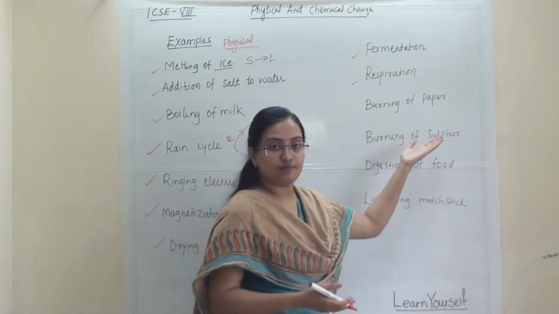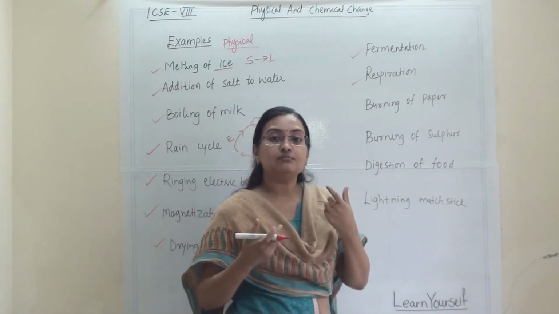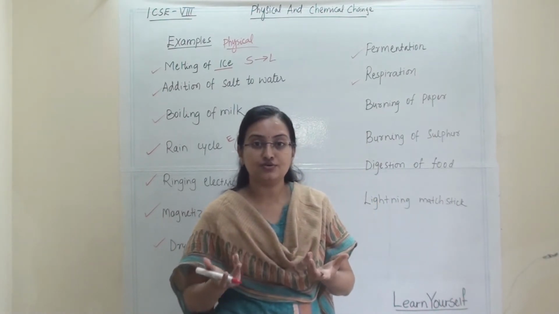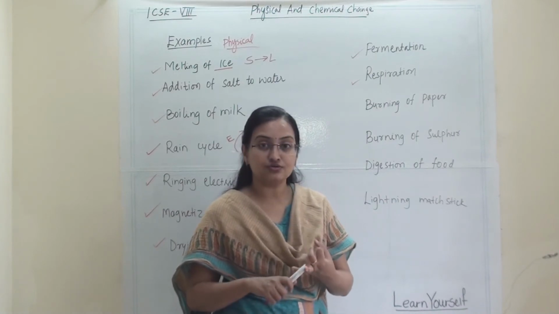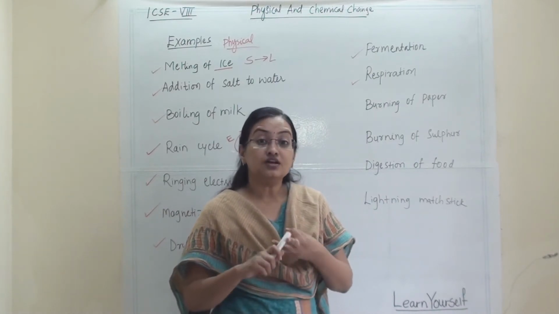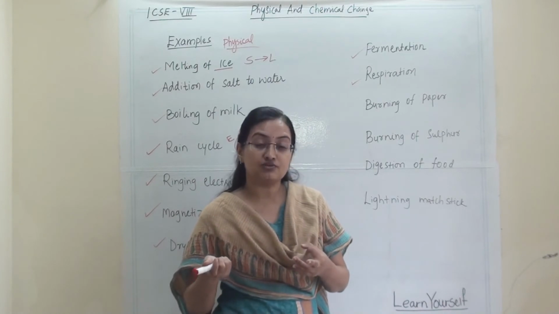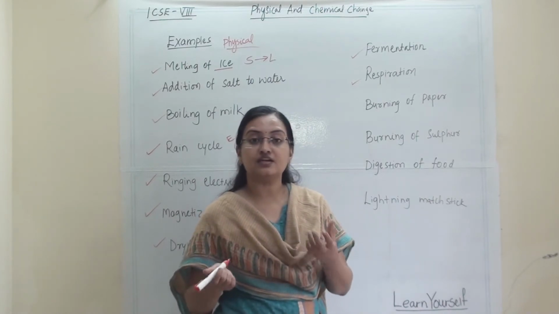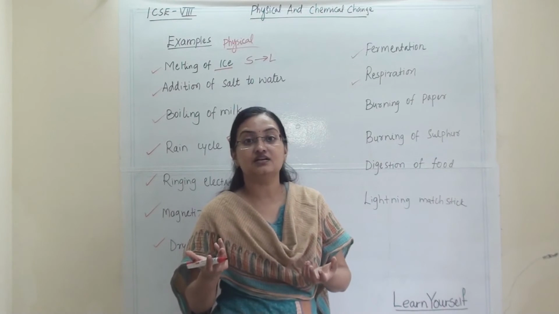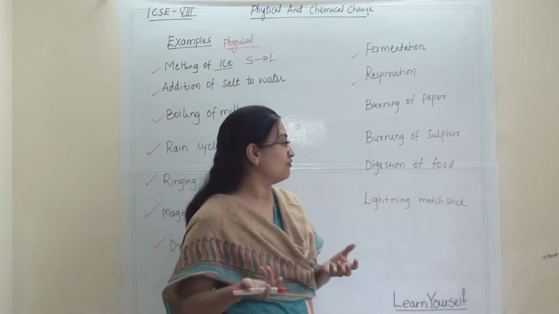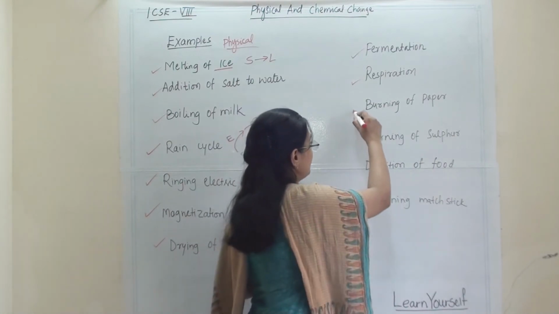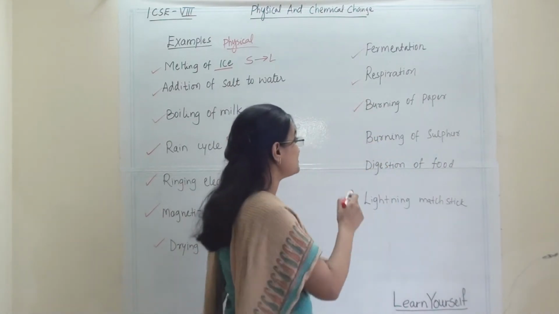Then burning of paper. When paper burns, it becomes ash. You cannot reverse it. The net energy change is not zero, and a completely new substance forms out of the paper. Earlier it was cellulose, now it has become carbon. So a completely new substance has been formed. So this is a chemical change. Now, burning of sulfur.